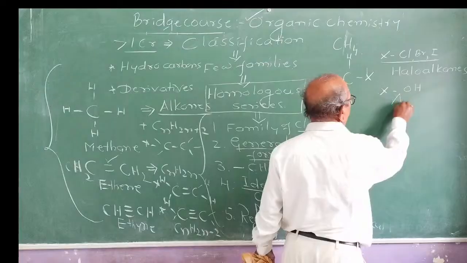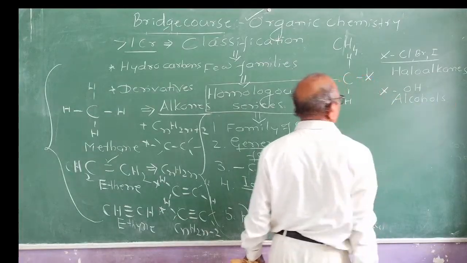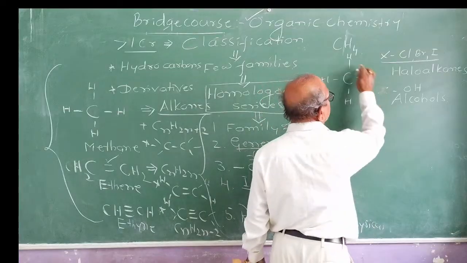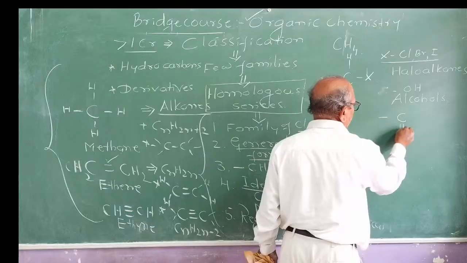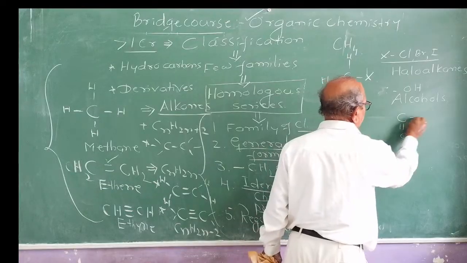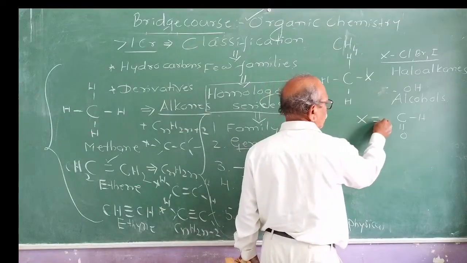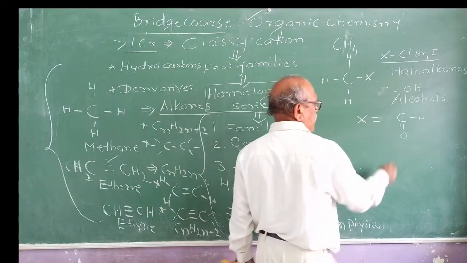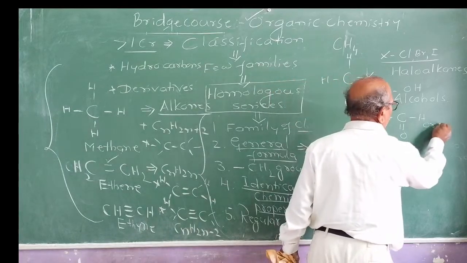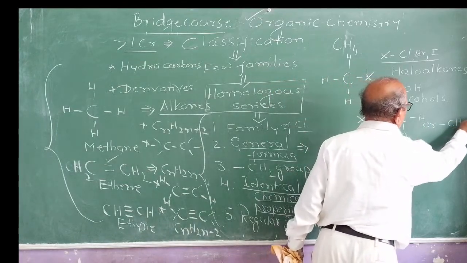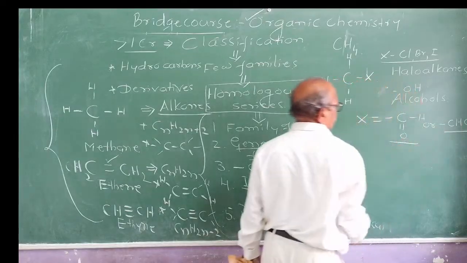If this X is replaced by OH, can you tell me the name of the family? Alcohols. If I represent this X by C double bond O, H, recall, it is an open structural formula, this is a condensed structural formula.